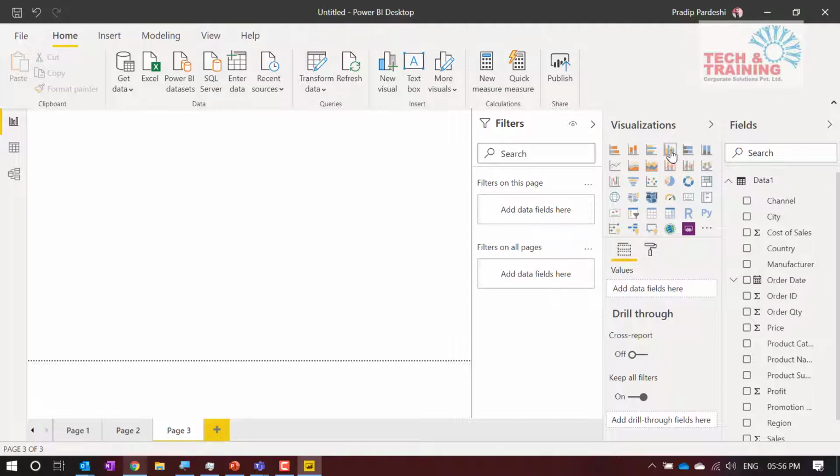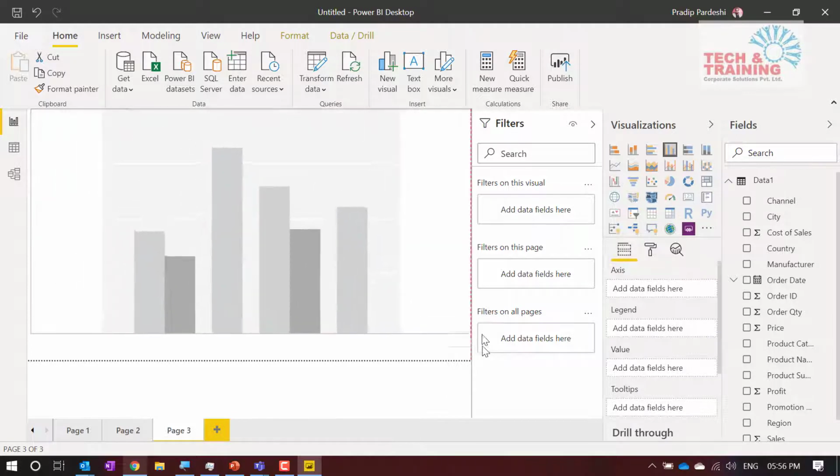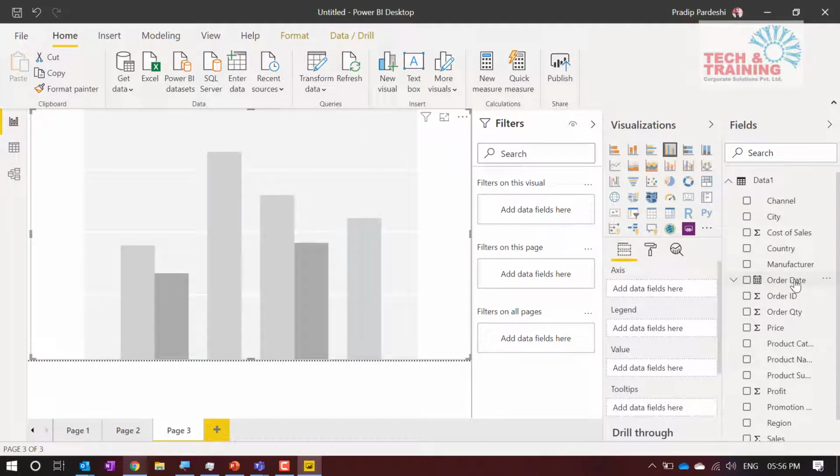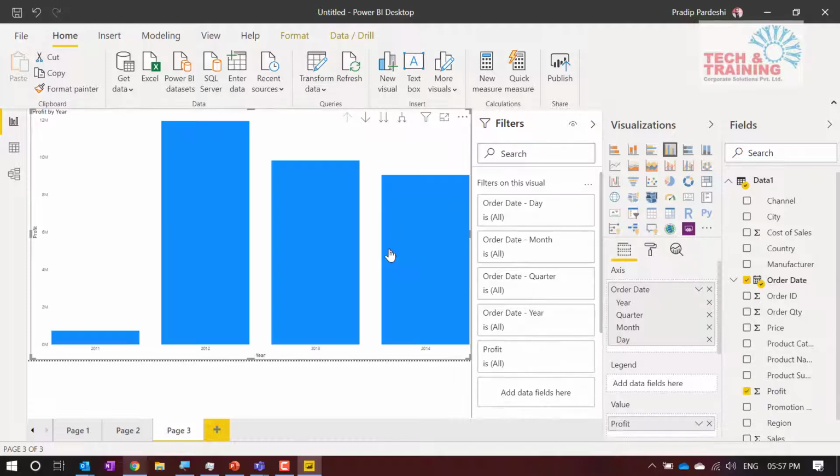So chart, as we all know, I click on this chart and I create this chart. Now I have order date here, I drag order date. Generally, we have to create a calendar table. I'll create the calendar table a little later, but let me show you this particular feature. So I've got year, quarter, month and day. Now I go ahead and add profit here.